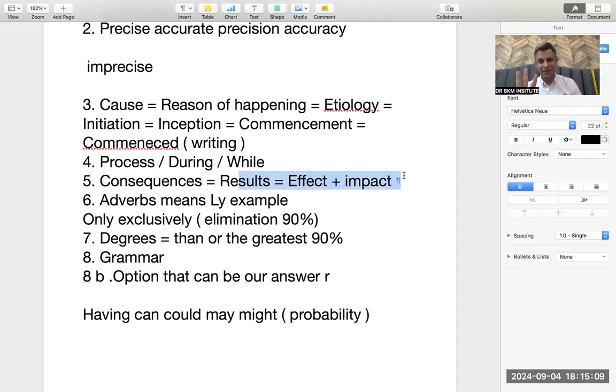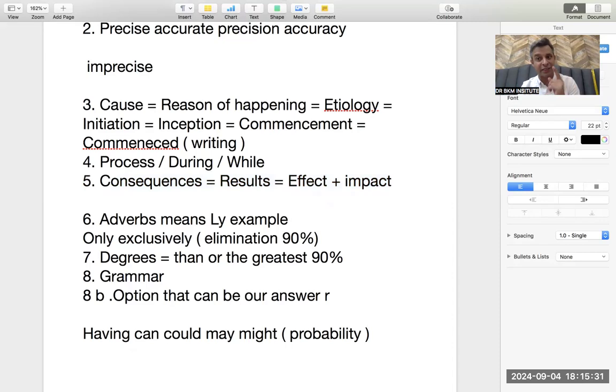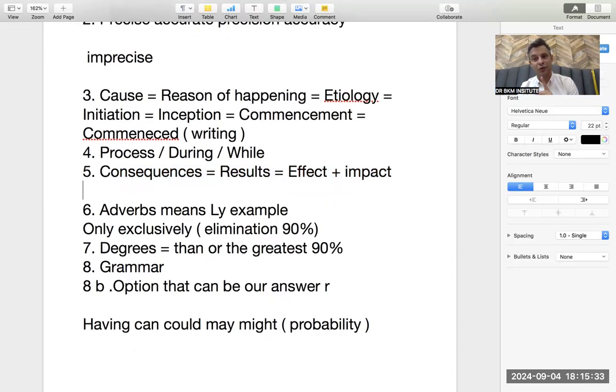While after the process, there are effects or impact of the disease. So please understand three steps of a disease or any condition: cause, the process, the time when it is happening, during, and the results. Impact, effect, consequences. Give time to this vocabulary, write it yourself, listen to this lecture 3 times and write it in your own notebook yourself. And before your exam, revise it. It's going to be very handy for your final day.